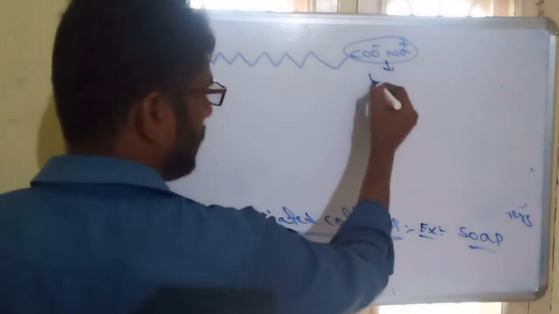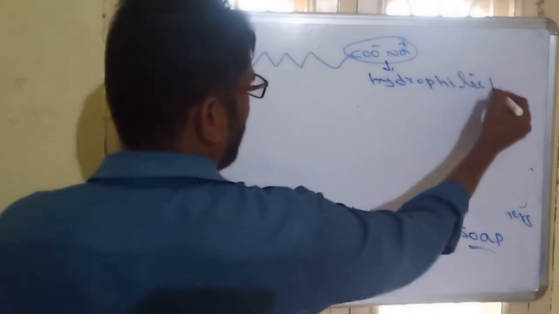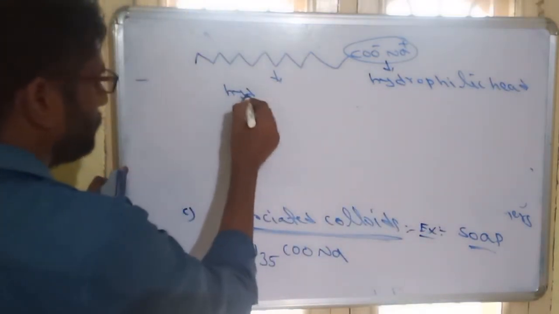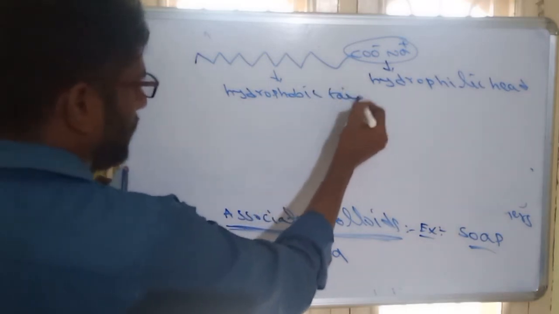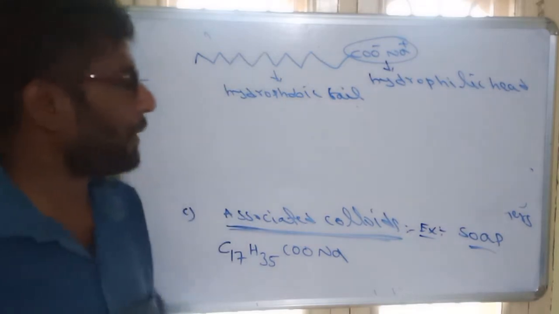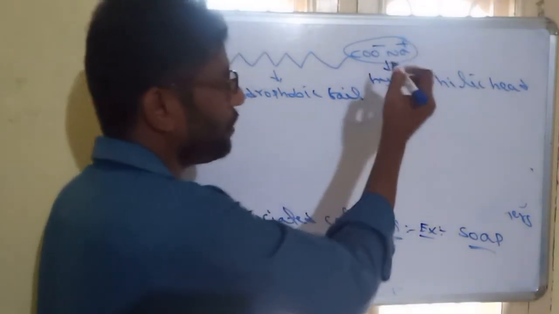This ionic part is called the hydrophilic head, and the remaining part is called the hydrophobic tail. So soap always contains a hydrophobic tail part and a hydrophilic head part. Since the head has charges, it is soluble in water.